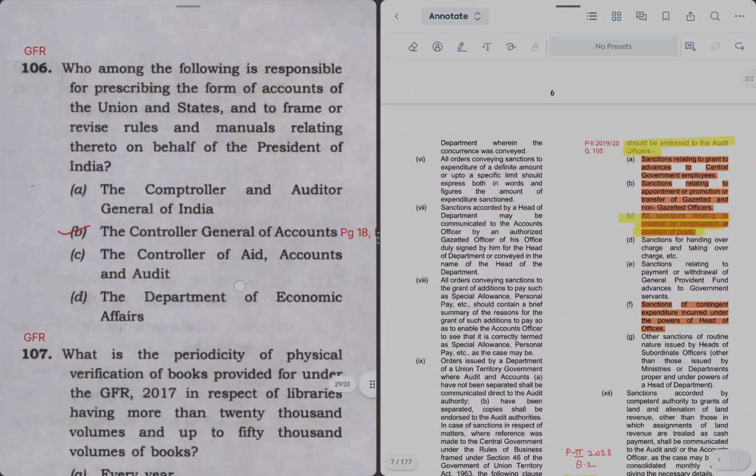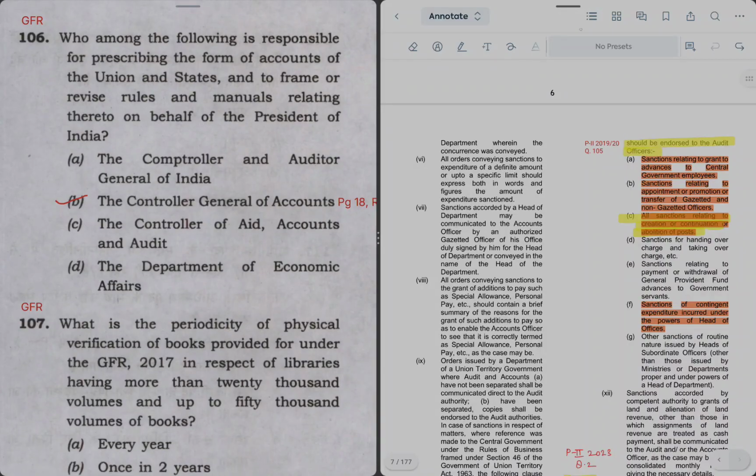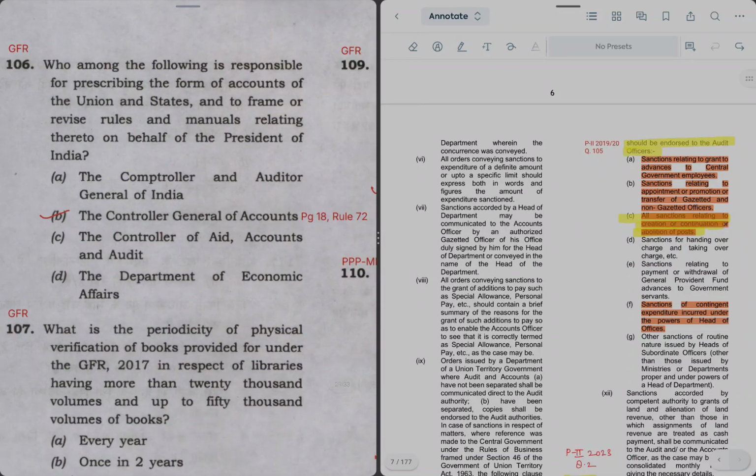Let's move on to next question on GFR. Who among the following is responsible for prescribing the form of accounts of union and states and to frame or revise rules and manuals relating to behalf of President of India? So for this we'll refer to page 18 of this PDF.